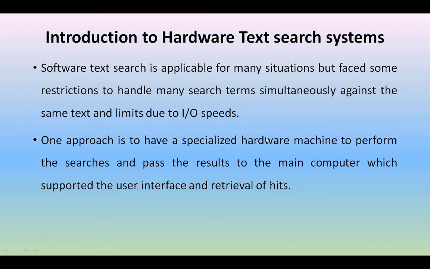So in order to reduce this drawback, we are moving towards hardware text search systems. The best approach is to have a specialized hardware machine perform the searches and pass the results to the main computer, which gives the retrieval of hits. In this regard, multiple search terms and multiple search items are handled successfully by the hardware text systems, and they give the results to the user very well.